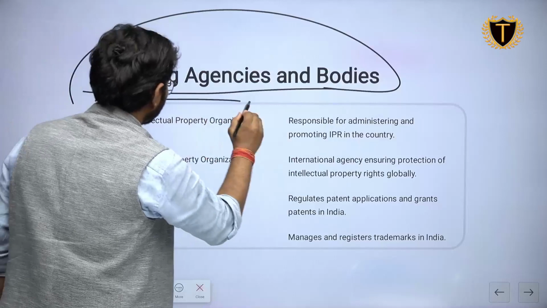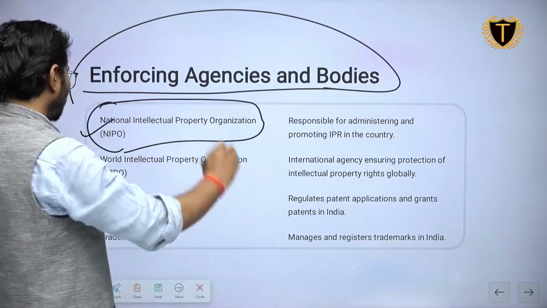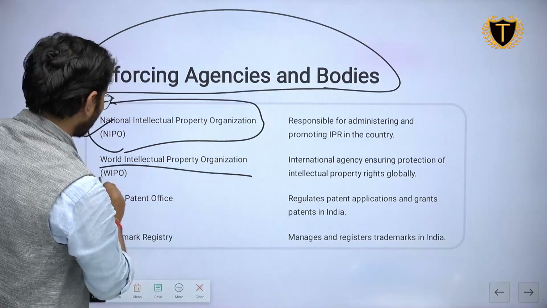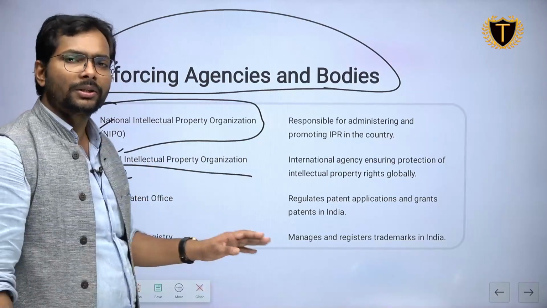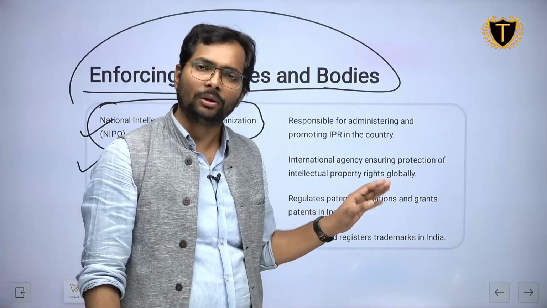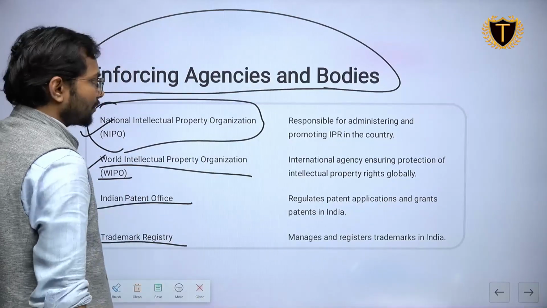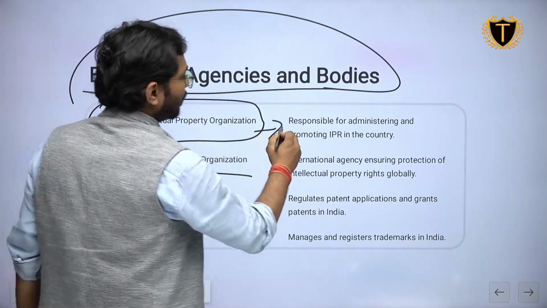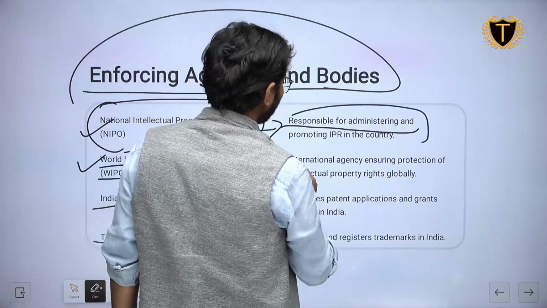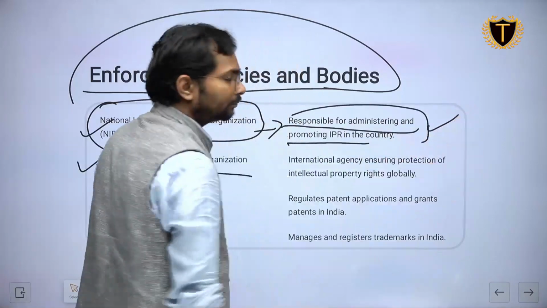What is first? National Intellectual Property Organization (NIPO), World Intellectual Property Organization (WIPO). We will discuss all these agencies in detail, don't worry, in the next session. Indian Patent Office, Trademark Registry. What is their duty? Responsible for administering and promoting IPR in the country.